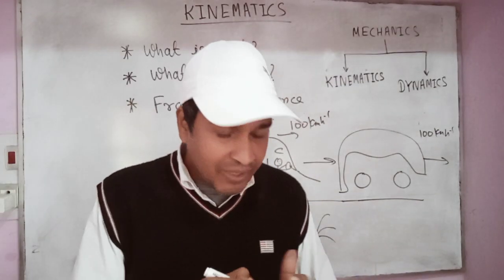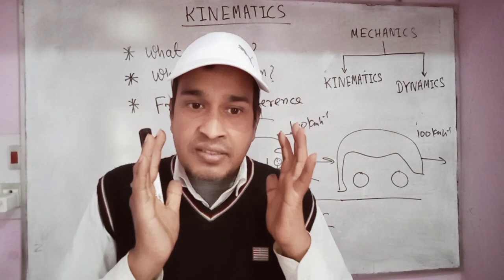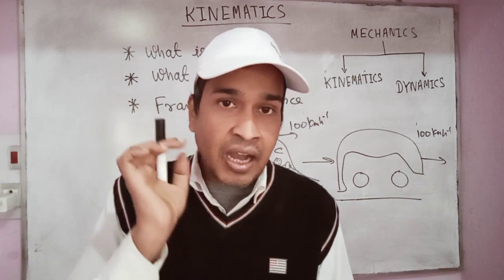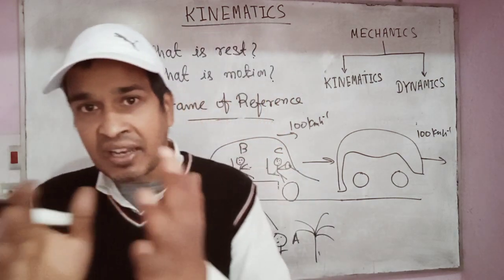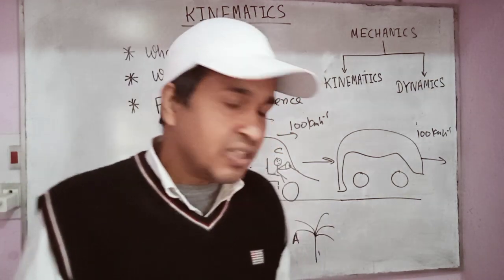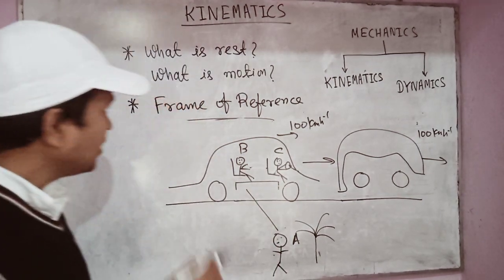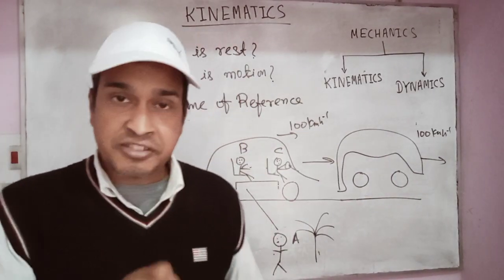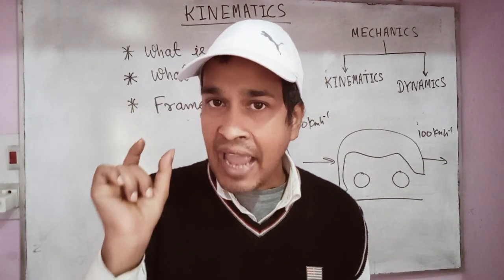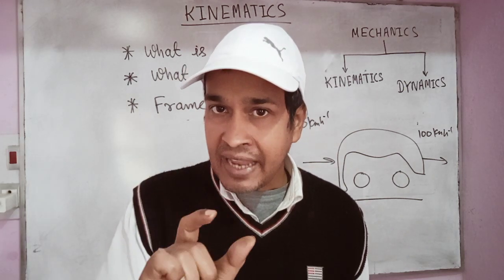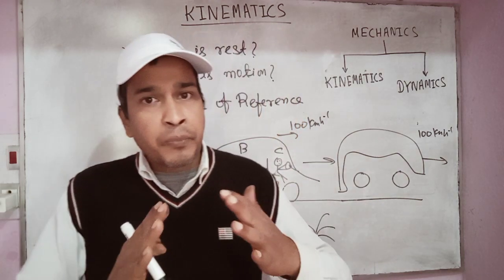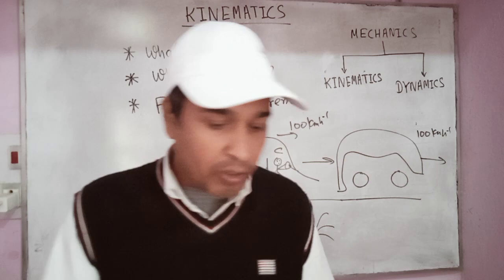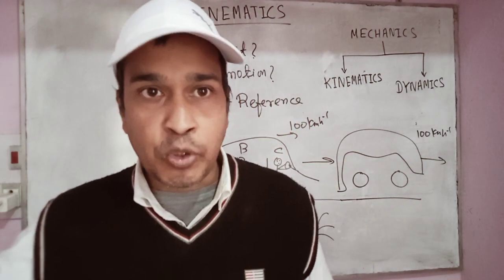So what have we learned? We have learned that the same thing can be at rest with respect to one object, and the same thing can be in motion according to another person or object. So this is rest and motion. Now we will study the frame of reference. What is a frame of reference? As I just said, nothing in this world is in absolute rest or in absolute motion. So motion is a relative property. According to one person or thing, a body can be at rest, and according to another person or thing, a body can be in motion.